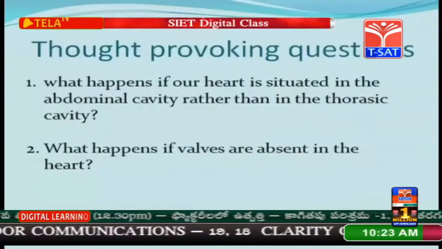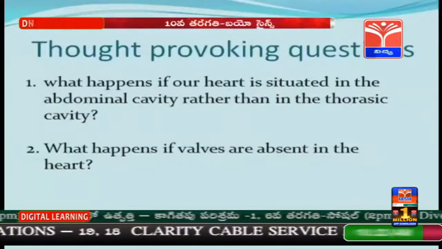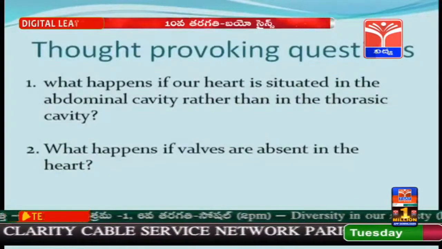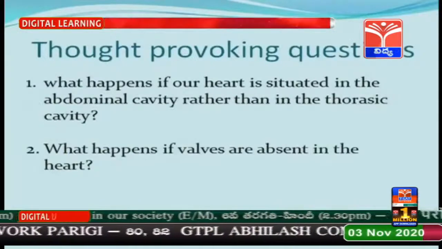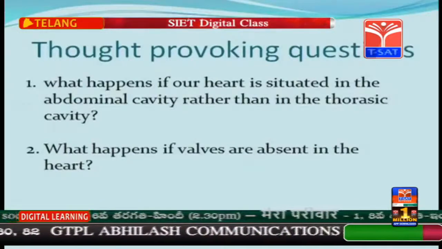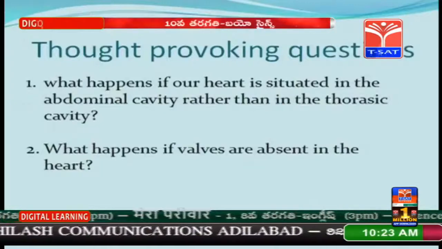Children, now I would like to ask you a few questions which are thought-provoking questions. Already we came to know that the heart is situated in the thoracic cavity. Rather than the thoracic cavity, what happens if the heart is situated in the abdominal cavity? Discuss with your teachers or peer groups or with your friends. And second question, what happens if valves are absent in the heart?